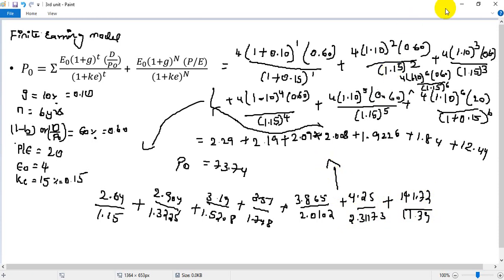So with this, I'll wind up the class. I'm done with the earnings capitalization model. This finite earnings model is not very important. What is important is the earnings capitalization model and dividend capitalization model in your third unit. We are still left with a few topics of your third unit.